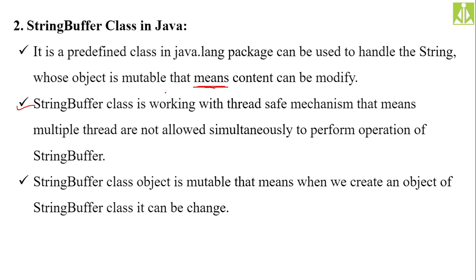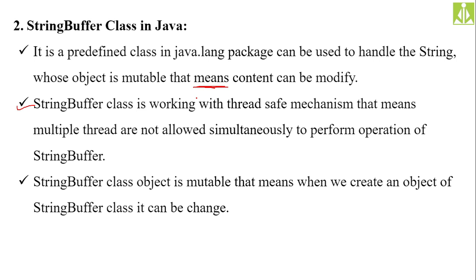On your string class, multiple threads can use it simultaneously. There is no locking mechanism on the string class object. But when it comes to the string buffer class object, it is mutable. That means it can be changed, and no two threads can access it simultaneously, because its content is changeable.